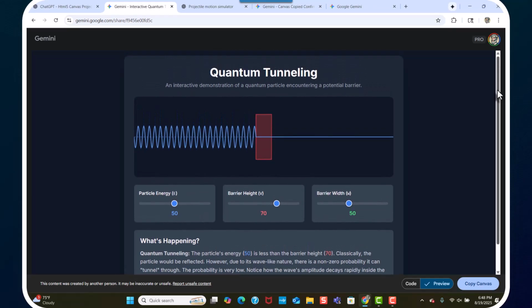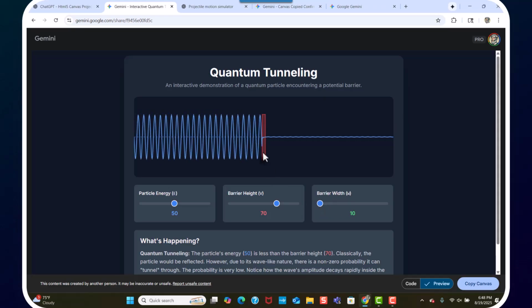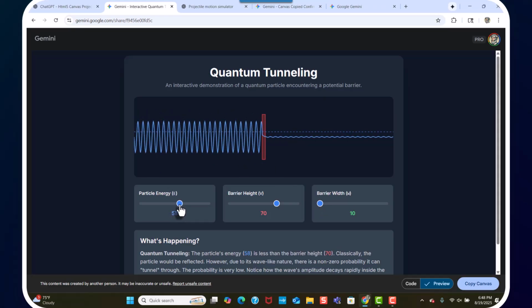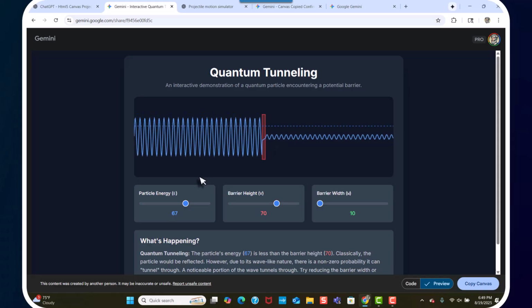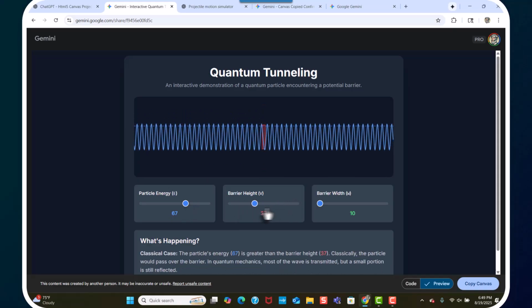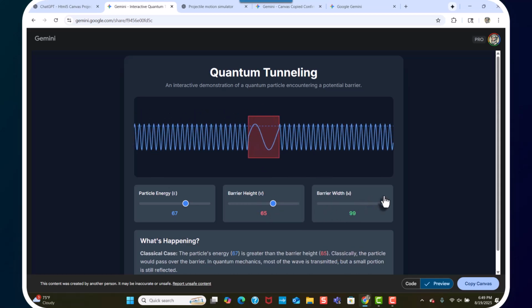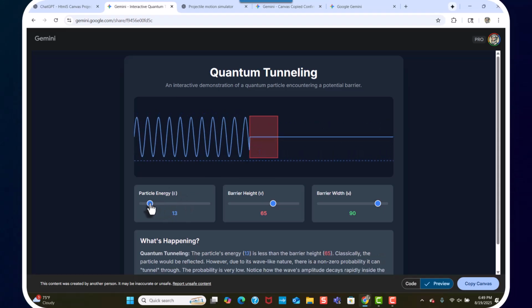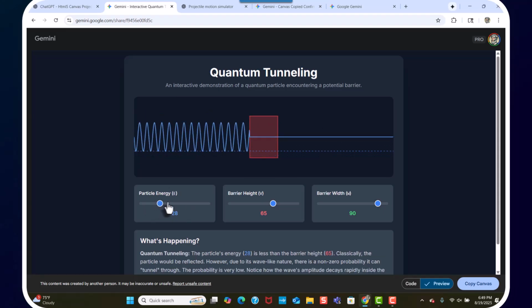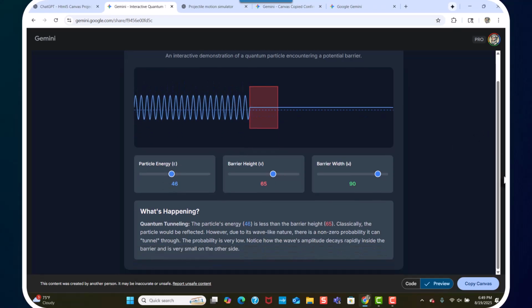He shared this quantum tunneling simulation and asked me what I thought about it. I thought it was awesome. So you can change the energy, and as the energy increases, you get quantum tunneling taking place. You can change the height, small or large. You can change the width of the barrier. You can change the energy of the wave function.